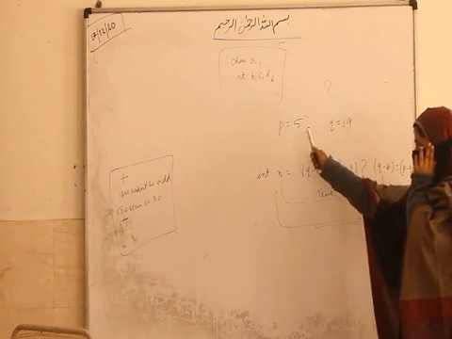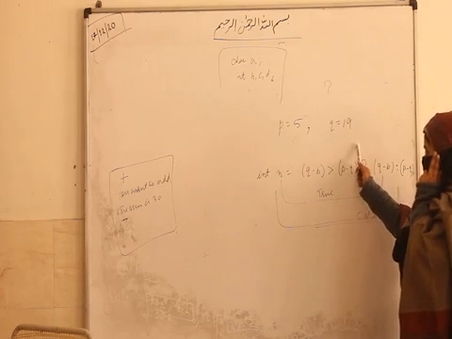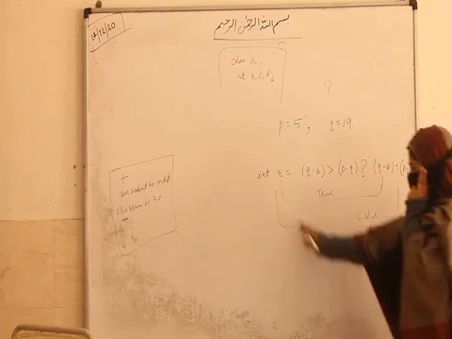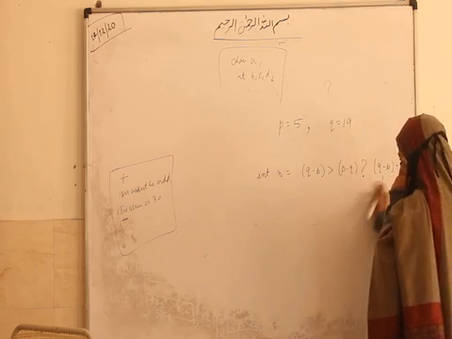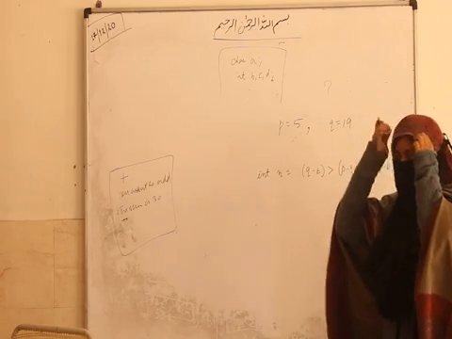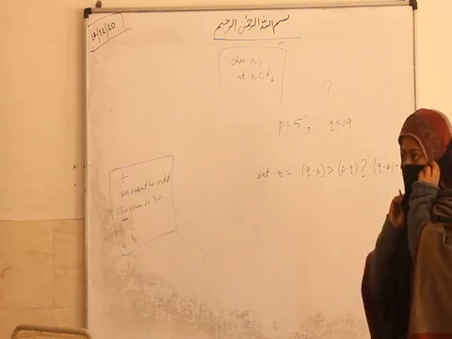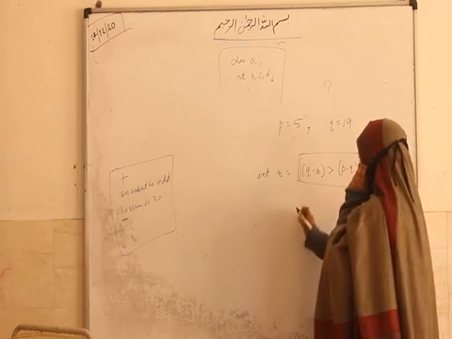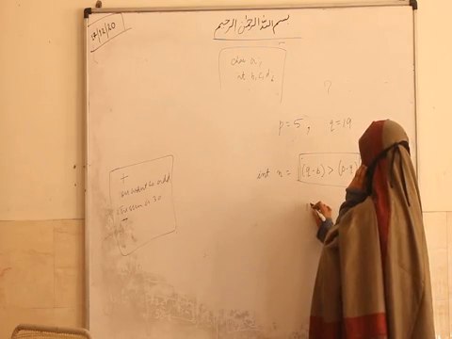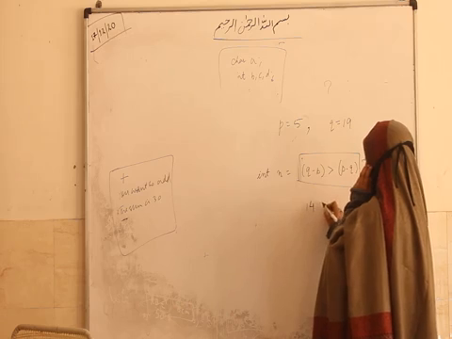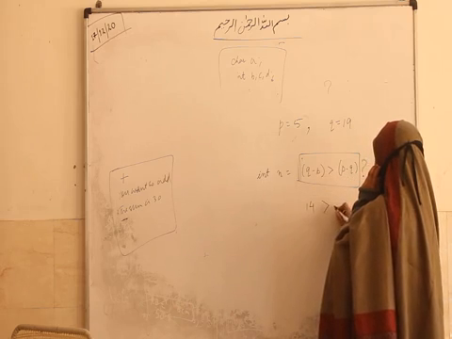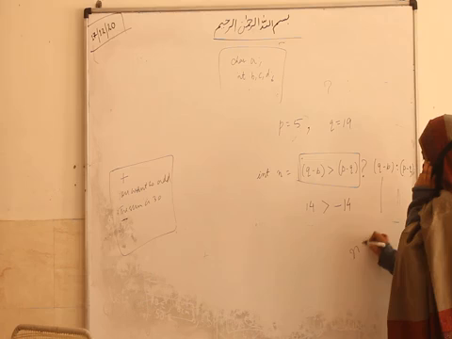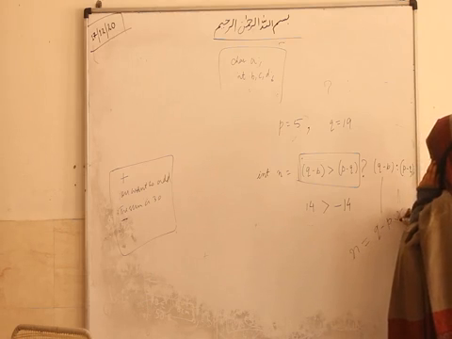The question is that p's value is 5 and q's value is 19, and what will be the output of this line then? What will be the answer of n? Q minus p. Why? Because 14 is bigger than 5. First we calculate this: the first one will be 14, the second one will be minus 14. Q minus p will be 14. 14 is greater than minus 14. Is it true? Yes, this is true. So n equal to q minus p is the answer.